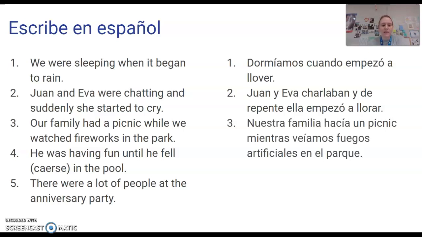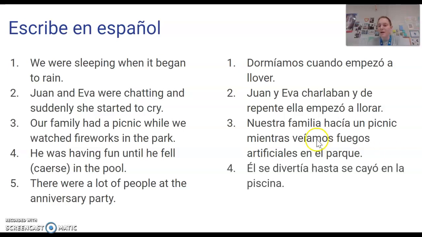He was having fun until he fell in the pool. Having fun, imperfect. Fell into the pool, fell is caerse, which is why it's in parentheses there. So that one would be in the preterite. That one is on the back of your folder. So both of these verbs actually are on your folder. Él se divertía hasta que se cayó en la piscina. So make sure you have a Y here. And then divertirse is regular in the imperfect.